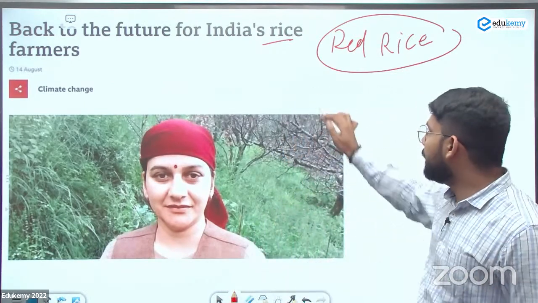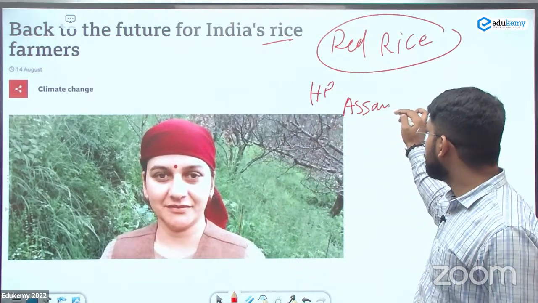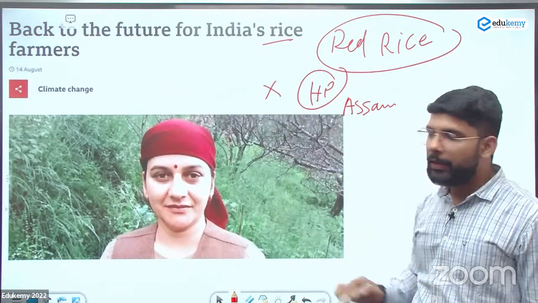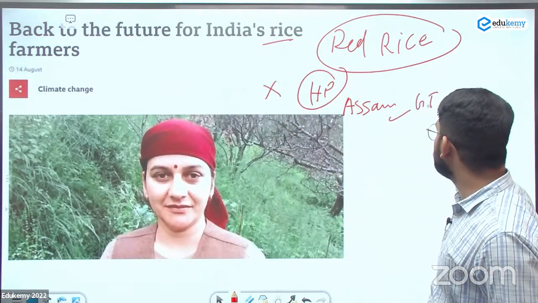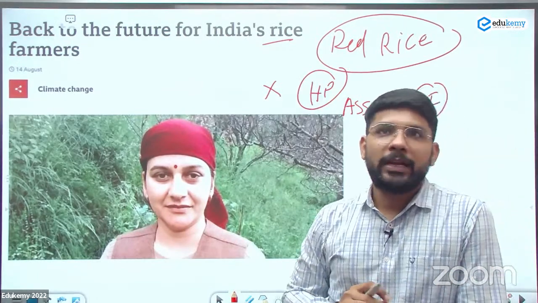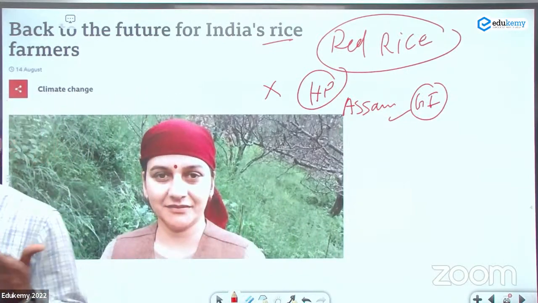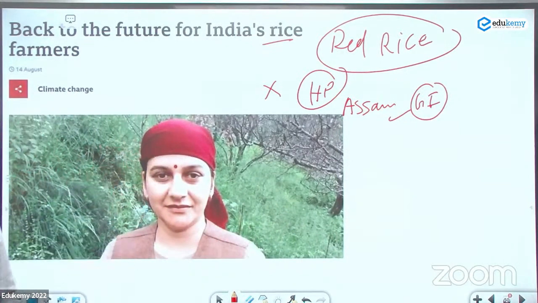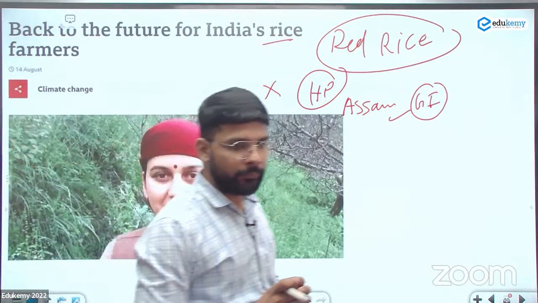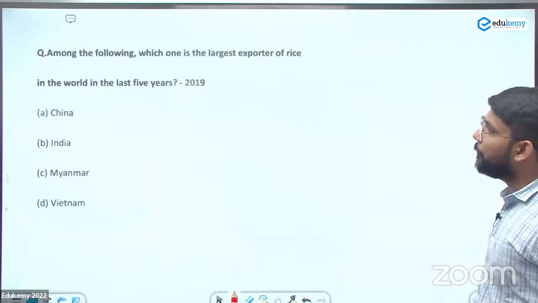In India, it can be found in Himachal Pradesh and Assam. But in Himachal Pradesh, the variety is not GI registered. In Assam, the variety is GI registered. In two states we can find it, Himachal Pradesh and Assam. The Assam variety is registered with the GI, but the Himachal Pradesh variety is not. It has some nourishing components.